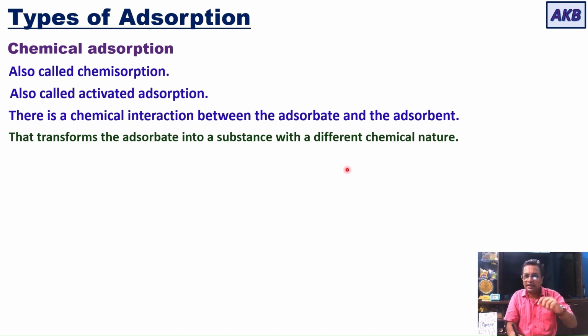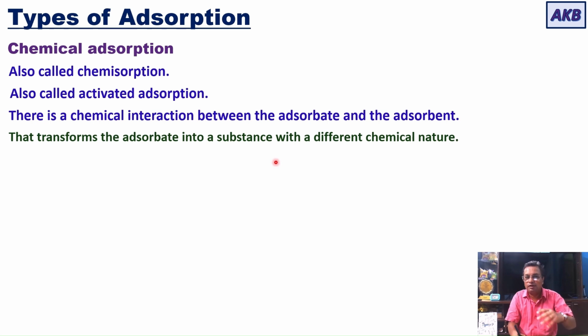So as there is a chemical interaction, what happens? The adsorbed substance gets chemically transformed. When the adsorbed substance was originally present in the mixture, its chemical nature was one thing, and when it is adsorbed on the surface, the two chemical natures are different. That's why the chemical interaction transforms the adsorbate into a substance which has a different chemical nature.